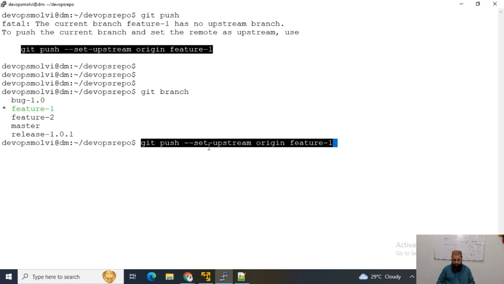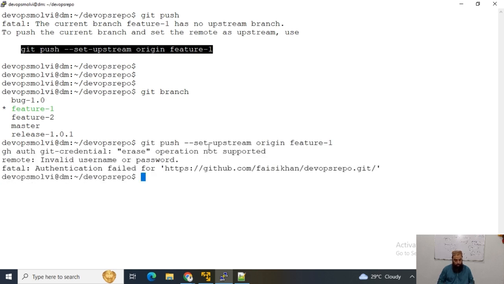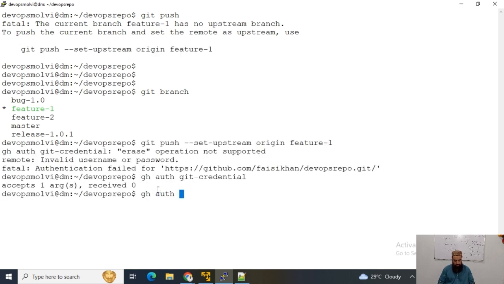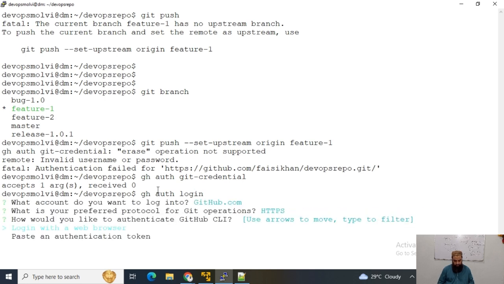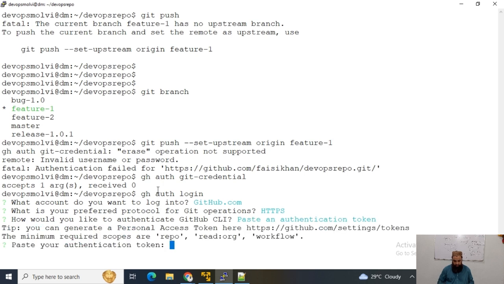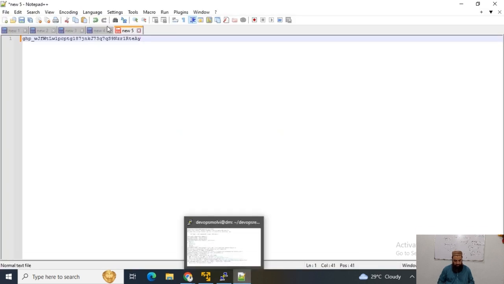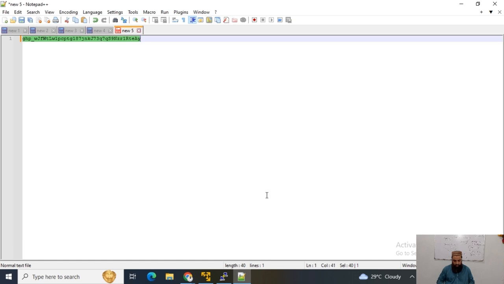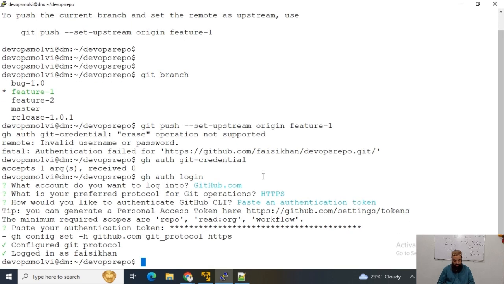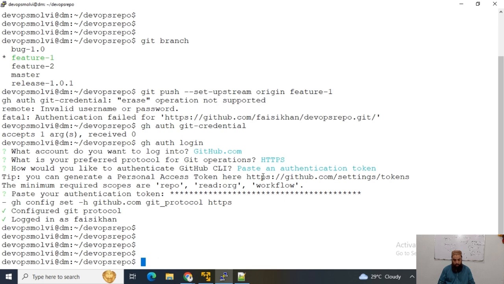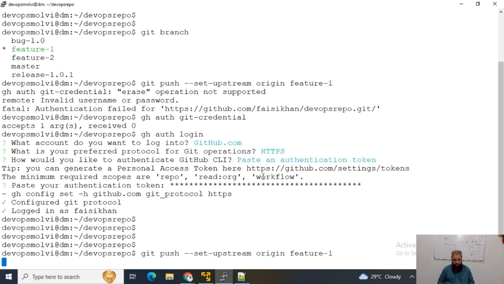So I will run this command, and it will definitely ask for our token. So guys, you can see that I'm now again logging in with my token. I was logged out, and now I will use this git push --set-upstream command.